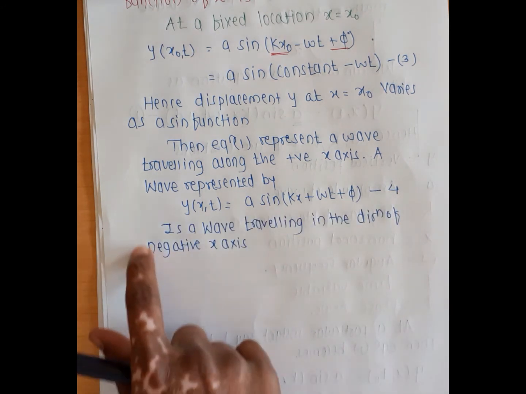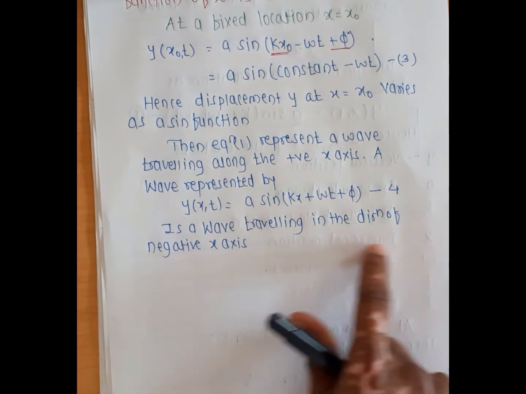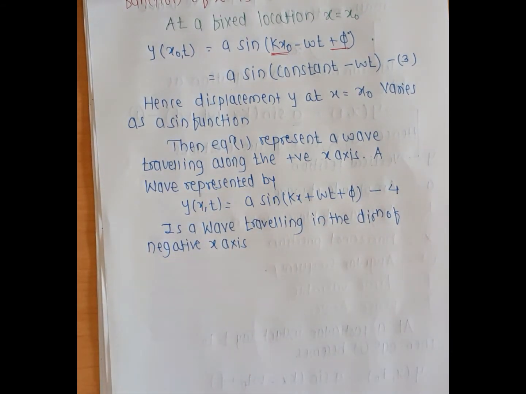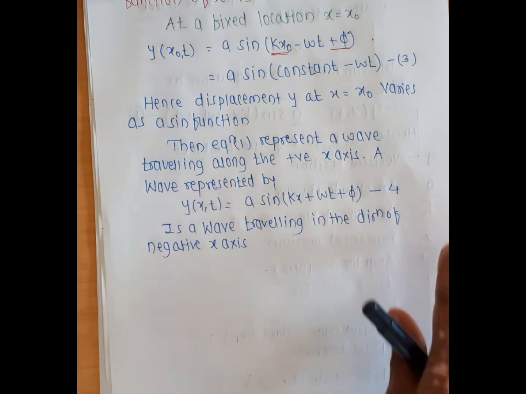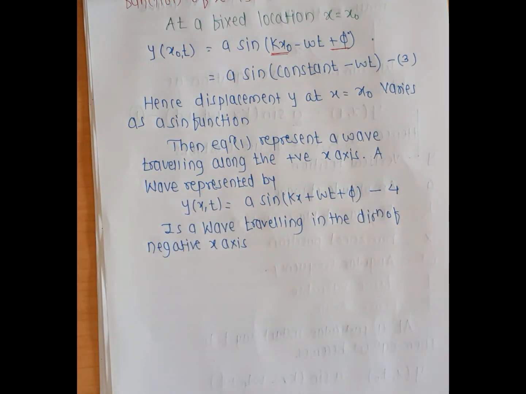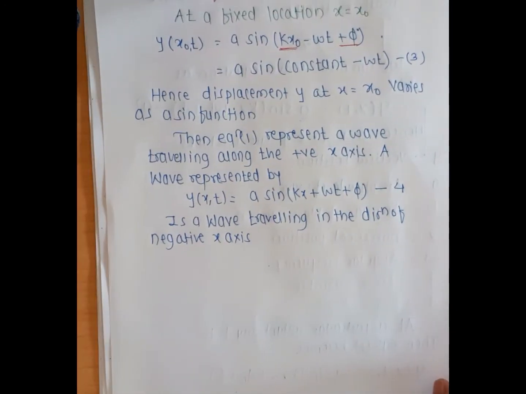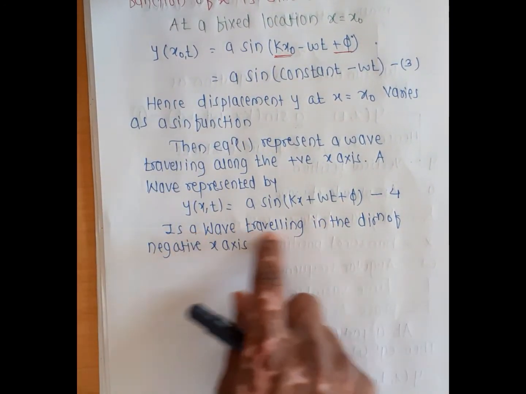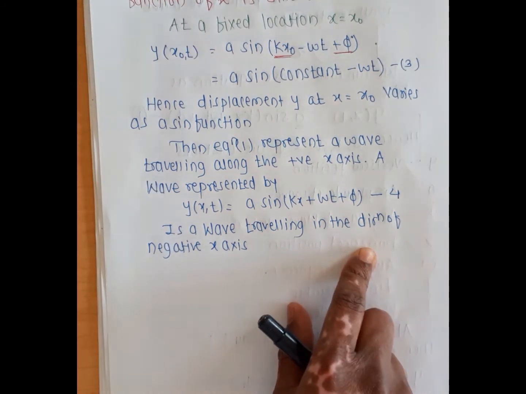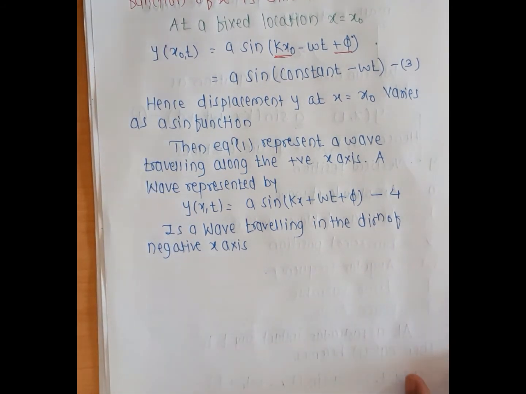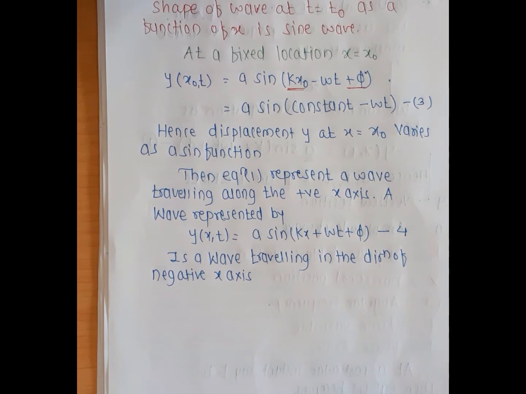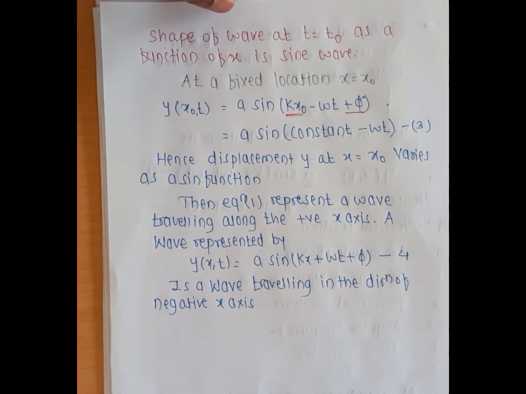Equation 1 represents a wave traveling along the positive axis. So in equation 1 there is a negative sign, and in equation 4 there is a positive sign, because this wave travels along the negative axis, while equation 1 represents a wave traveling along the positive x-axis.